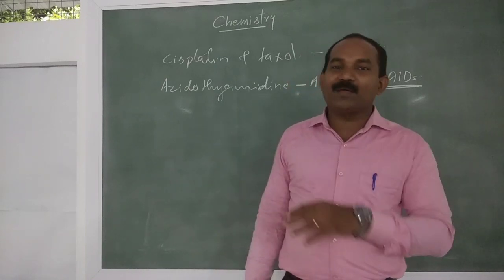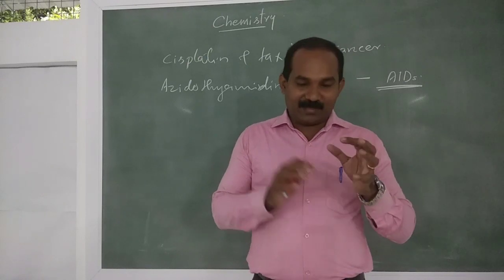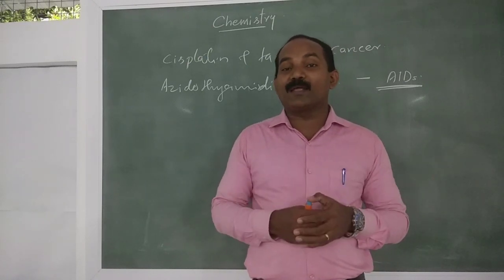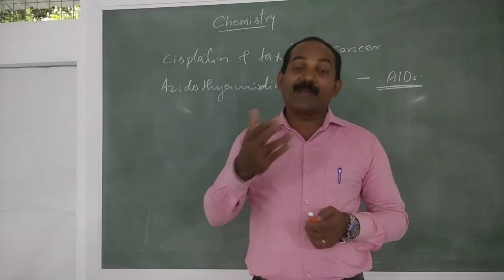AZT is not a medicine that completely cures AIDS. The medicine is used to improve their immunity power and such things. And antibiotics.